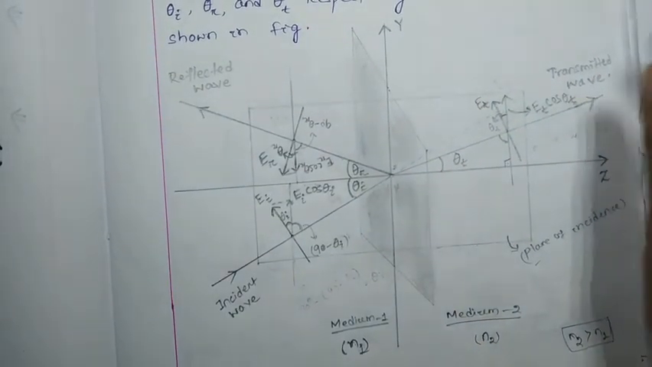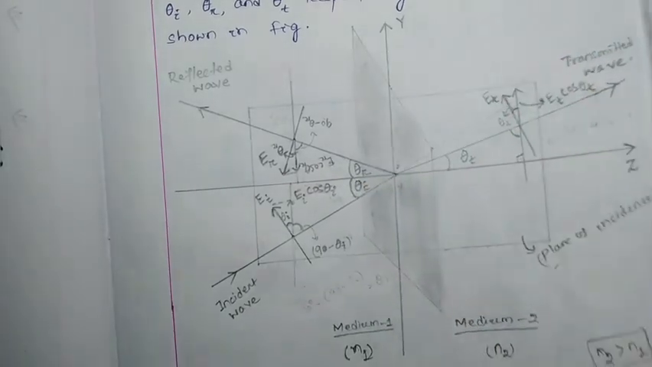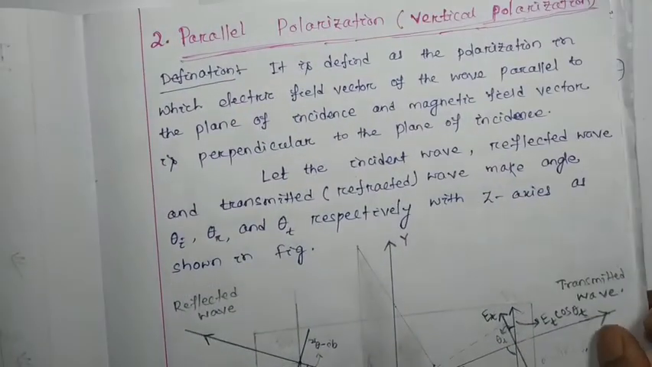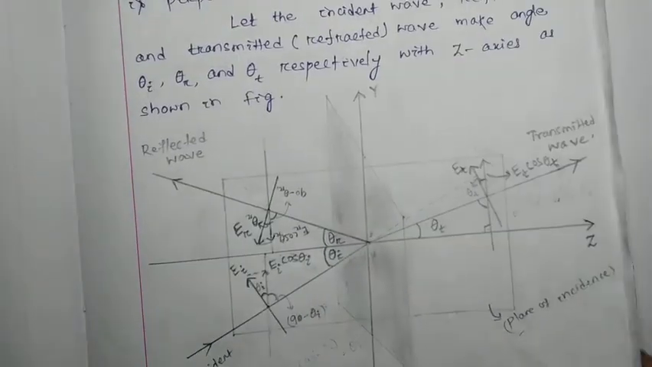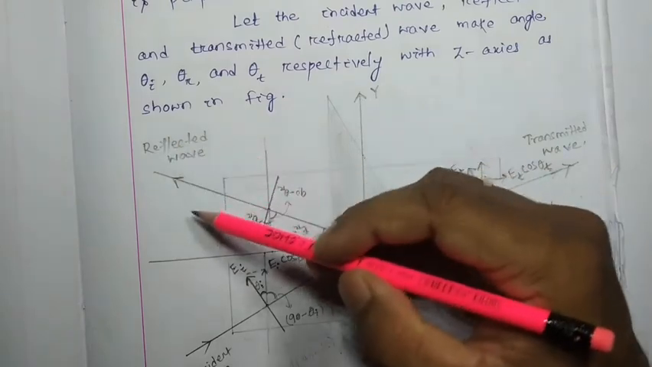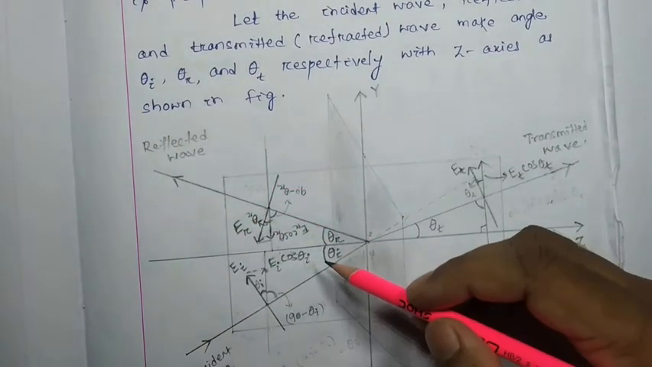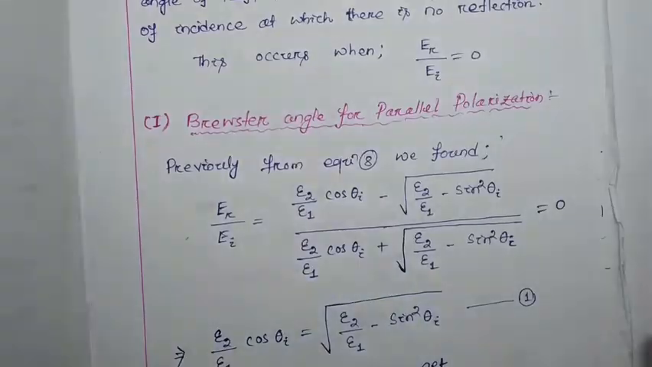What will be the condition for the Brewster angle, we are going to discuss for both perpendicular polarization and parallel polarization. We only get the transmitted wave, and we do not get the reflected wave, for a particular angle of incidence. That particular angle of incidence is called the Brewster angle.